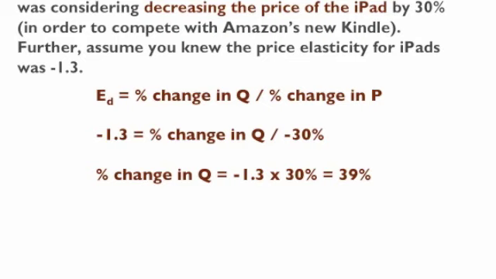So that's in terms of the first question, right? So if this was the price elasticity of demand for iPads, if they reduce the price of iPad by 30%, they will increase the sales of iPads by 39%. So it's a good deal. If they only cared about total revenue, if they only wanted to increase total revenue, then clearly reducing the price by 30% is a good deal, because it will increase revenue, because the price will go down by less than the increase in quantity.